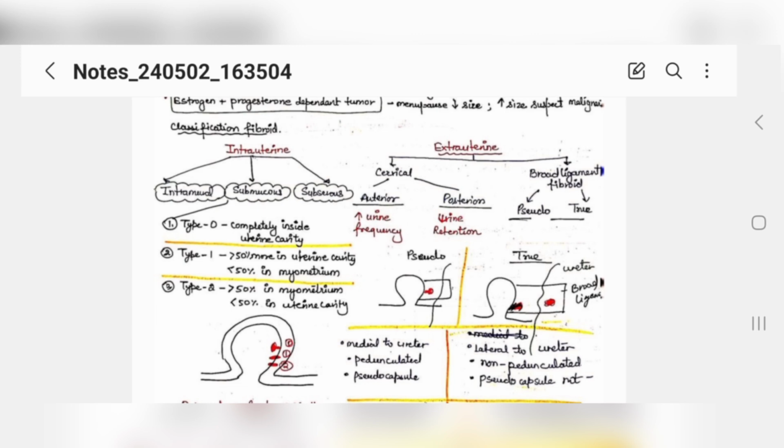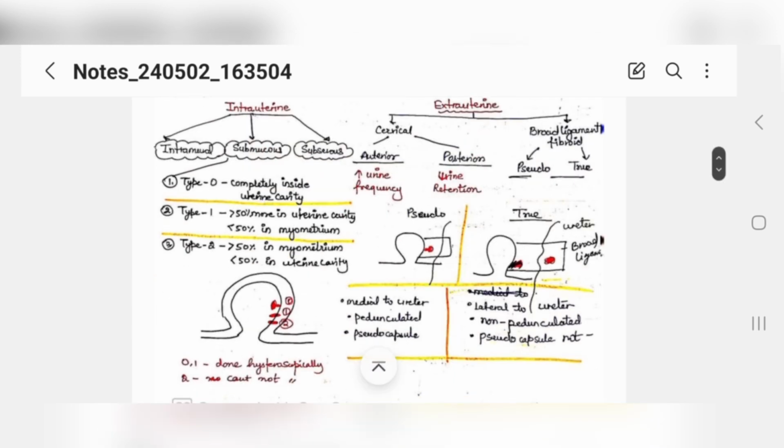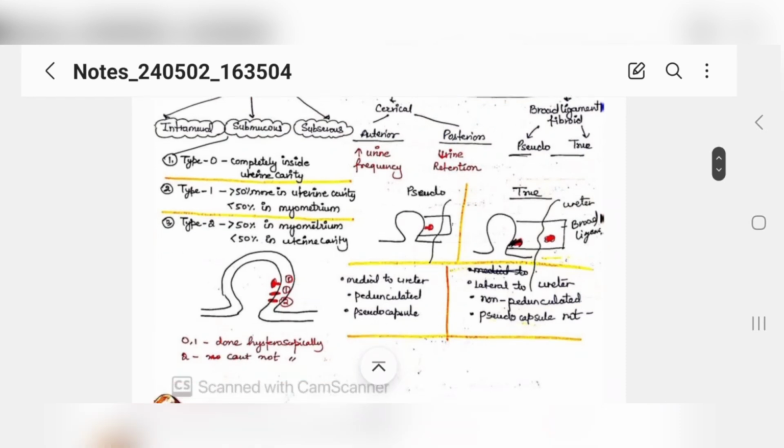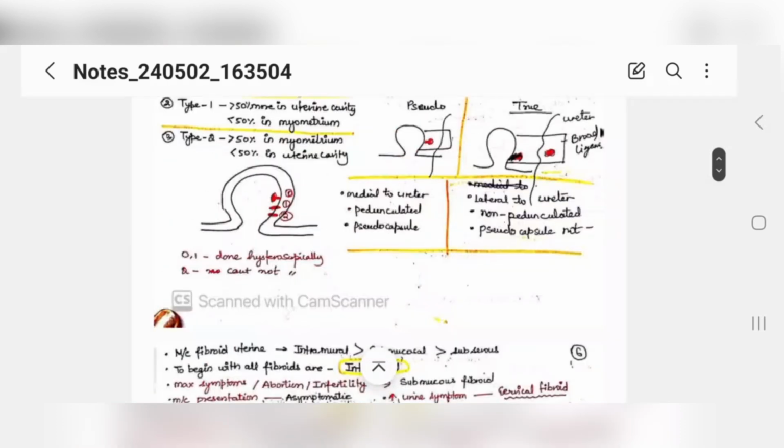Okay, now broad ligament fibroid, if we talk about pseudo and true. Okay, pseudo means that the fibroid is present medial to ureter. It is pedunculated or pseudocapsule will be formed. But the true fibroid of broad ligament is when it is lateral to ureter. Okay, and non-pedunculated, non-pseudocapsule is formed. This is the basic classification of fibroid.